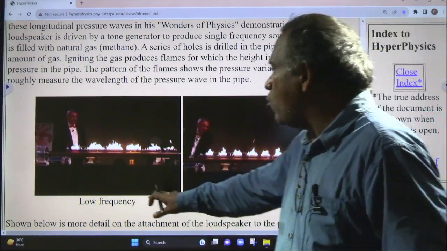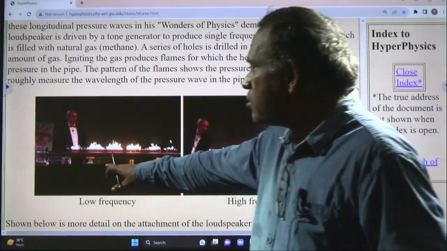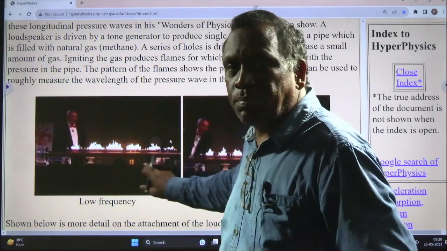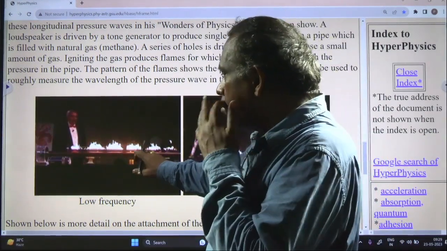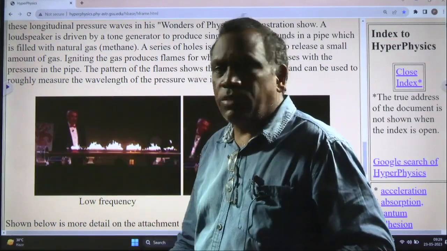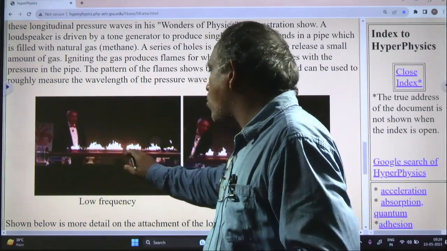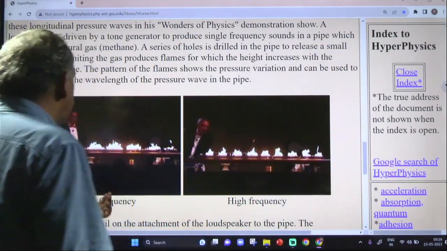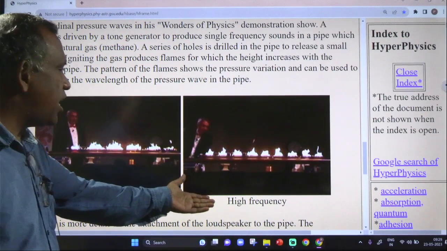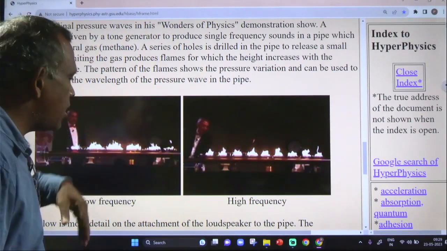This is the gas pipe, and small holes are made in it. If you observe the flames, if it is a low frequency, this is the type of flame. If it is a high frequency, the flames ignite differently.